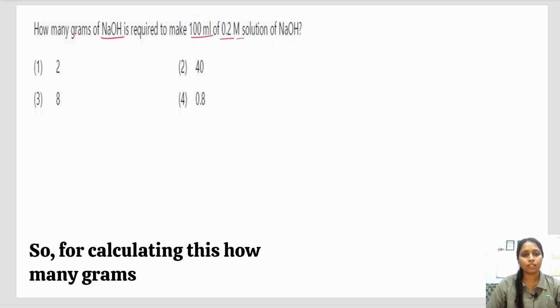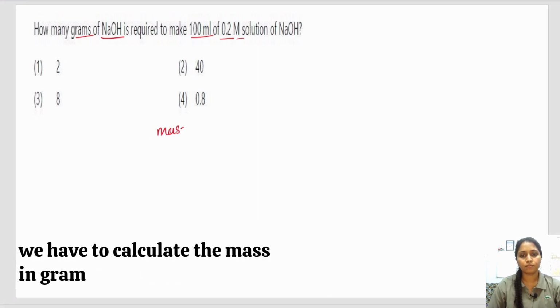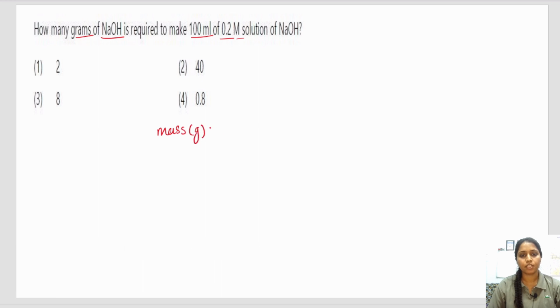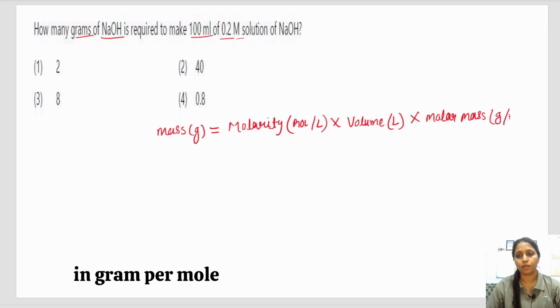For calculating this, grams means we have to calculate the mass in grams, which equals molarity, which is mole per liter, into volume in liter, into molar mass in gram per mole.